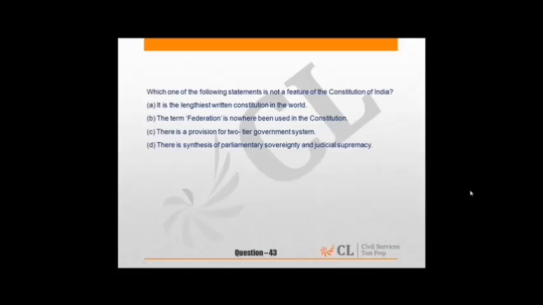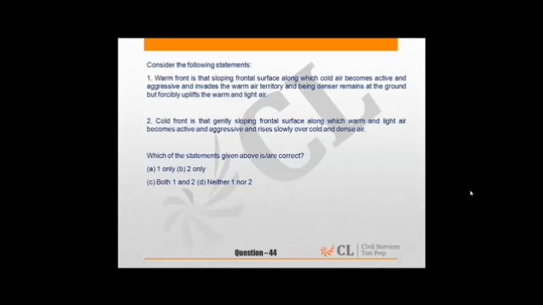So at the commencement of Constitution there was a two-tier government system in India, but after the 73rd and 74th amendment, now we have a three-tier system, that is center, state and local bodies. So if we see which is not a feature of Constitution of India, we can say C. Question 44 is about geography, warm front and cold front. Conceptual question.